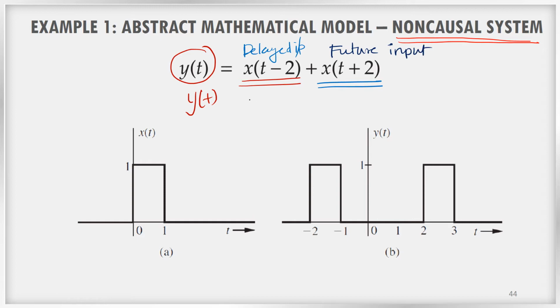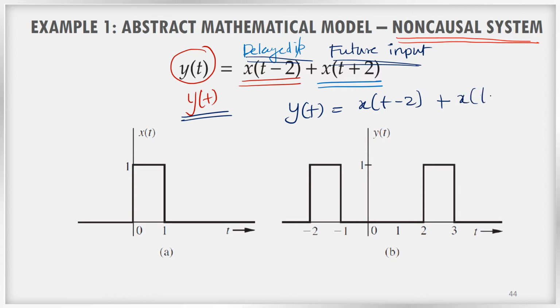So this system's response y(t) is based on the delayed input and the future input. So y(t) = x(t-2) + x(t+2). Its response at any moment depends on the past values and future values. So such systems are examples of non-causal systems.